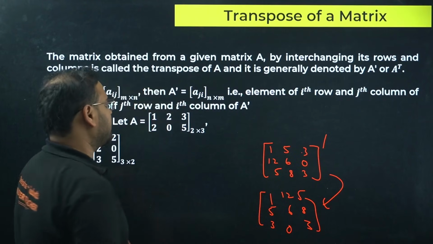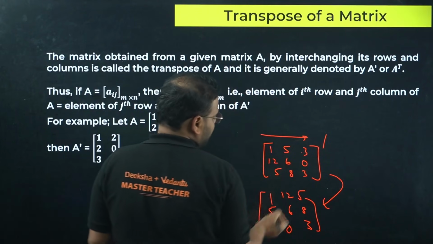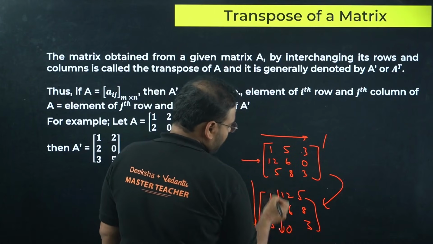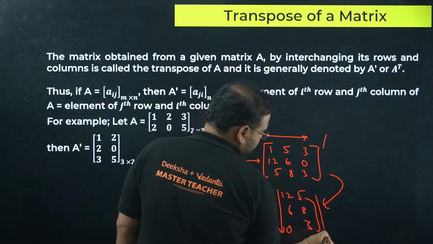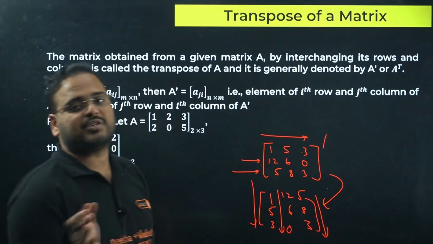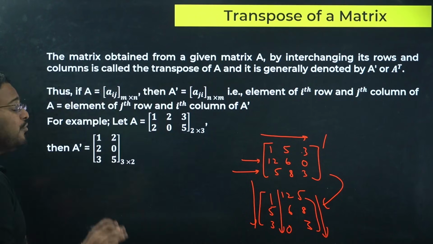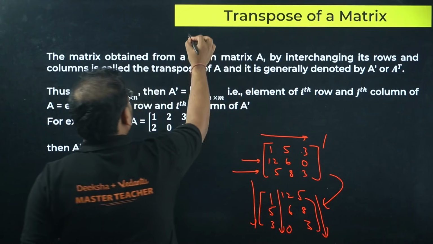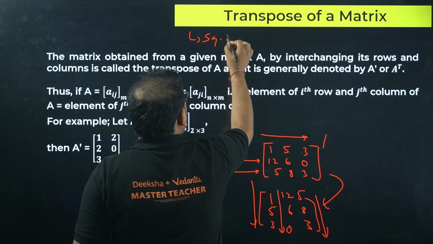If you want, you can check here. This was the row 153, it became the column 153. 1260 was a row, 1260 is a column now. 583 is a row, 583 is a column now. So to change the row and column in a square matrix, it becomes a transpose of a matrix. It is not true for non-square, basically rectangular matrix. This concept is only true for a square matrix.